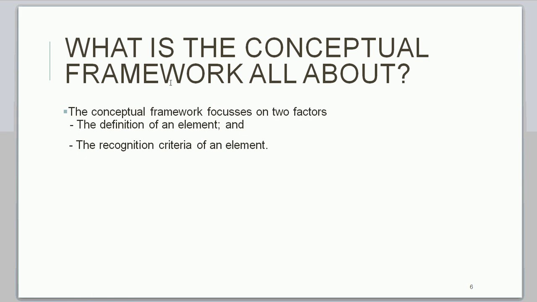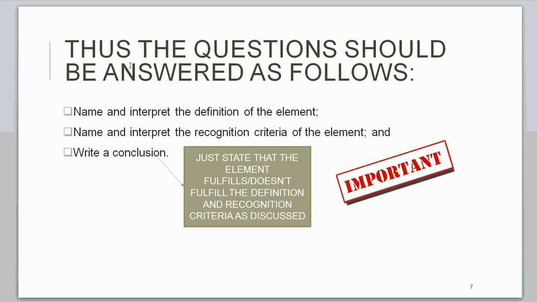For the conceptual framework, we focus on 2 important factors. There's a definition for each element, and there's a recognition criteria for the element. When we do these discussions, there's a specific way in which the discussion must be done for us to score marks. We need to name and interpret the definition first of all, then name and interpret the recognition criteria, and then write a conclusion. You need to state whether your discussion complies with the definition and the recognition criteria, and whether it is an asset or a liability or an income or an expense.